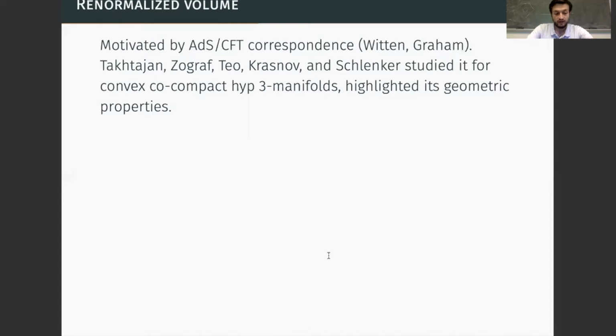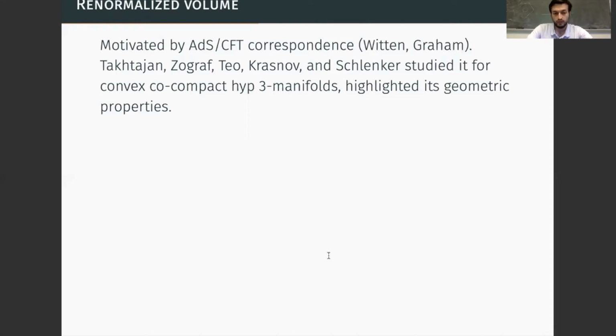It has then been studied more specifically for convex co-compact hyperbolic manifolds in the works of Takhtajan, Zograf, Teo, Krasnov, and Schlenker, who highlighted in particular the relations of this function with the geometry of the Teichmüller space. I will give a presentation of the renormalized volume which passes through a geometric foliation of convex co-compact manifolds, which is a foliation by K-surfaces.